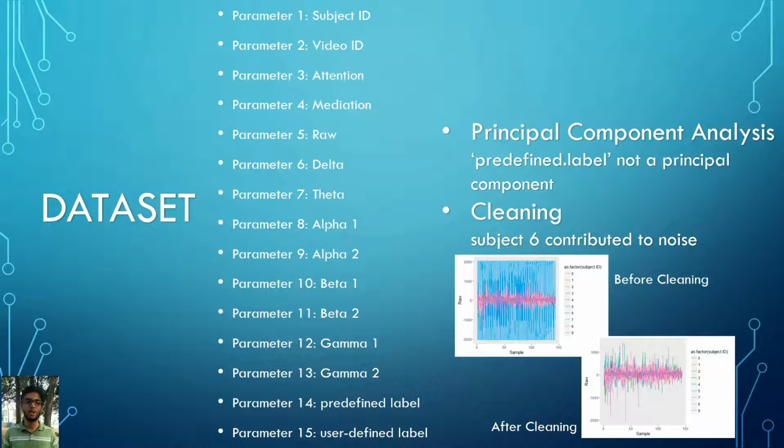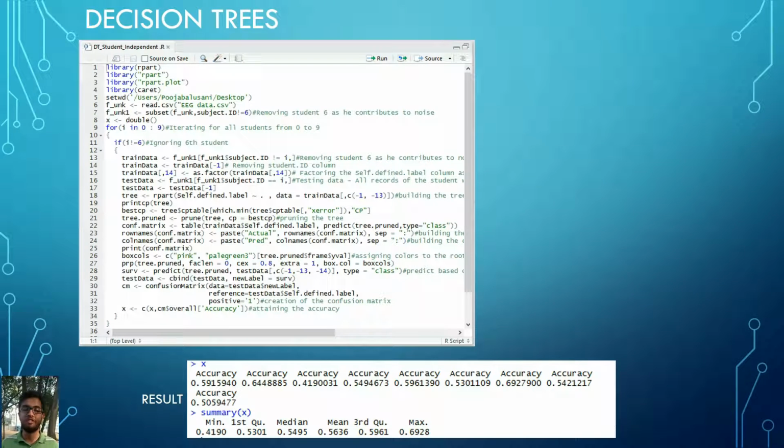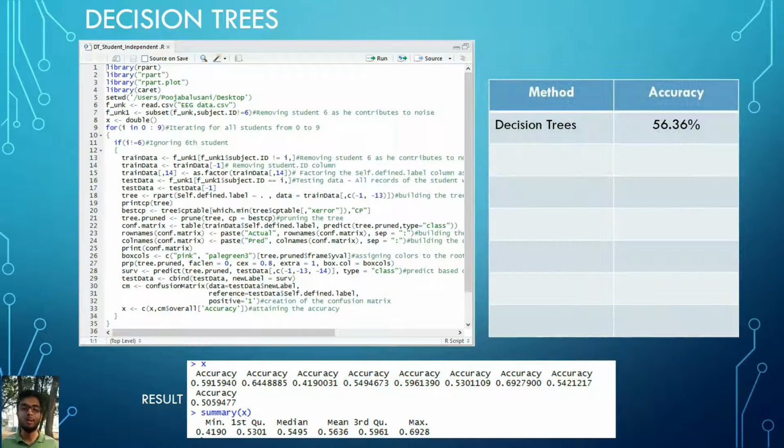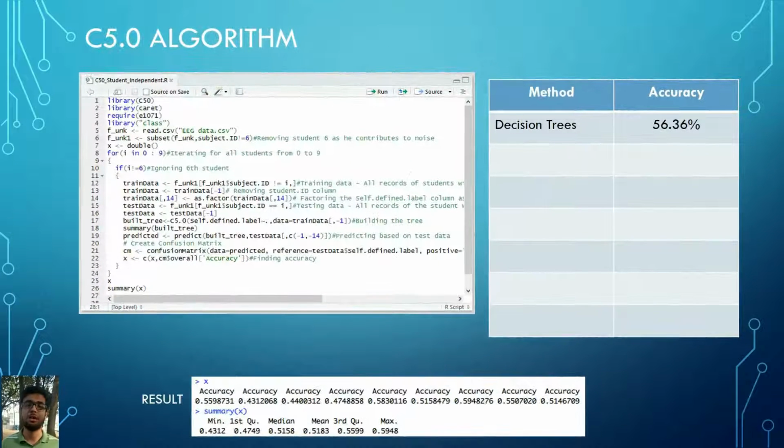After predefined label and recordings related to subject 6 were removed from the dataset, a number of models were built and the student independent technique was used to calculate the accuracy of these models. The results obtained were as follows. The decision trees model gave us an overall accuracy of 56.36%. C5.0 algorithm gave an accuracy of 51.83%.